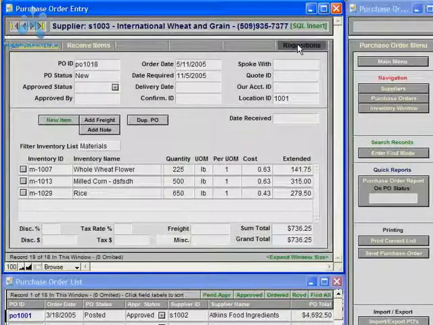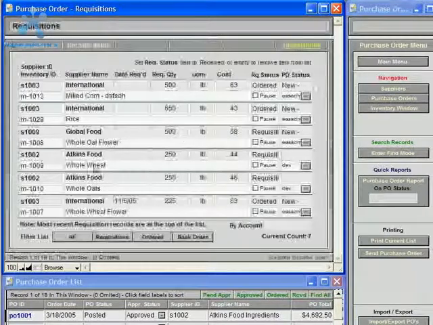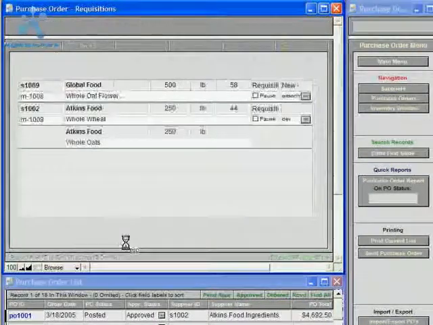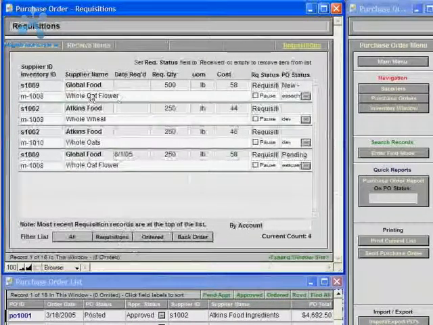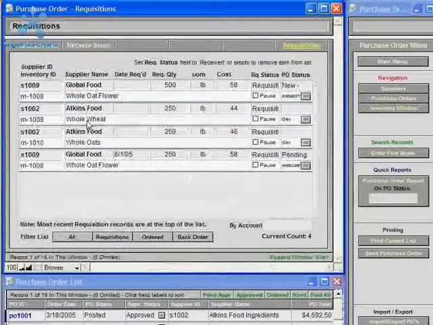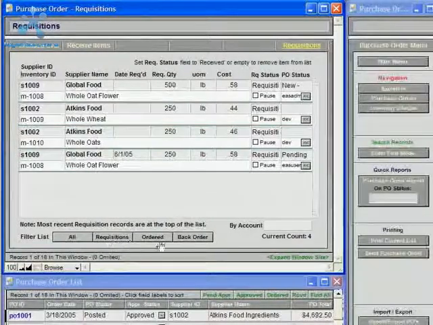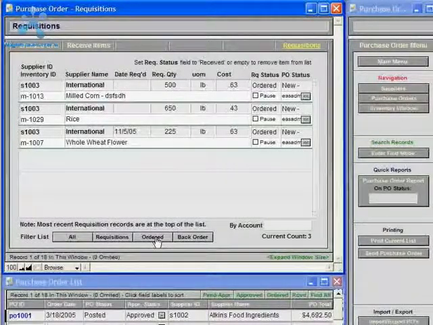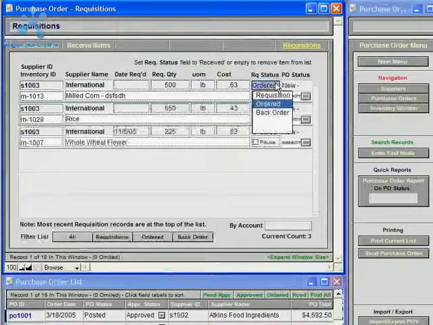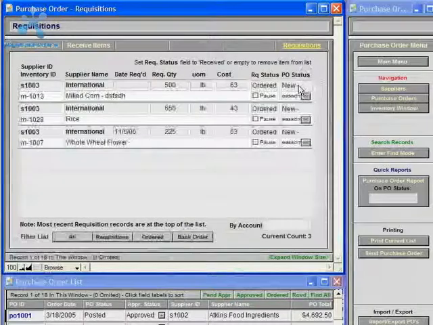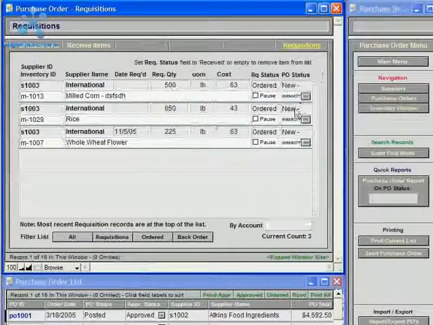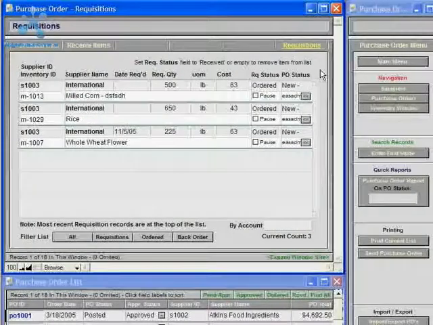So now I'll navigate back to the requisitions list, and now I'll just filter by showing records that have the status of requisition, and you'll see the three records for International Wheat no longer show up as a requisition. But if I click on the ordered button to filter the list, you'll see the three records for International Wheat now have a status of ordered, and you can also see the PO status and the PO ID in the PO status field.